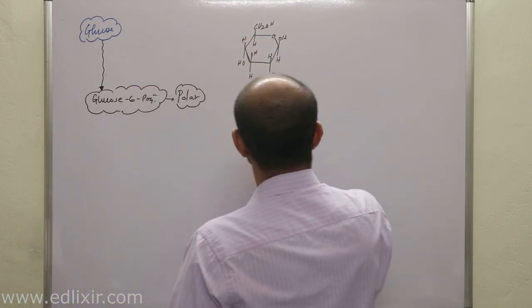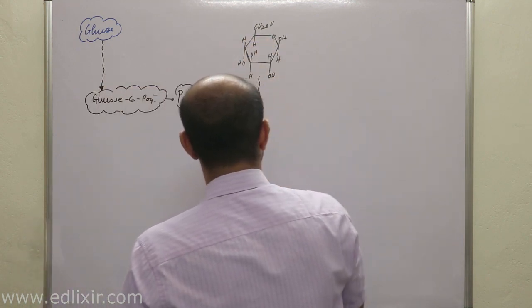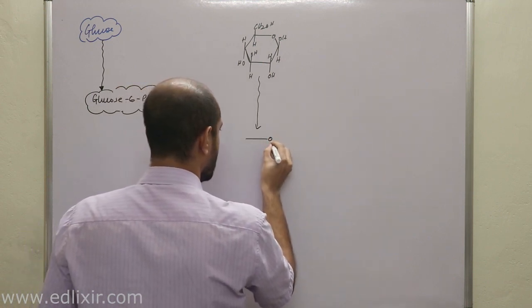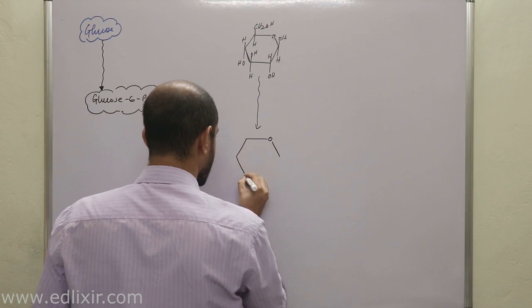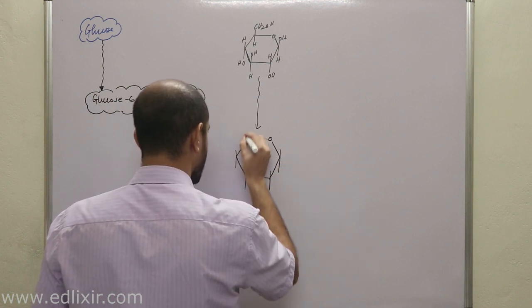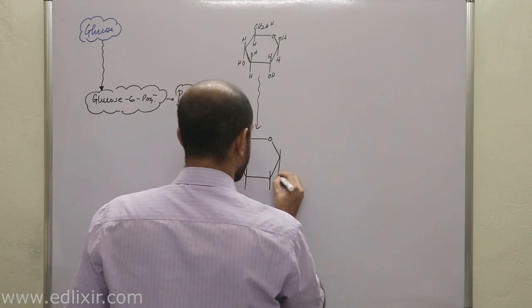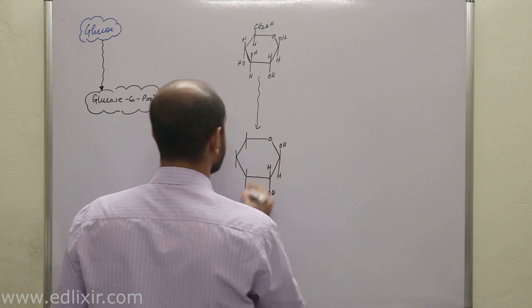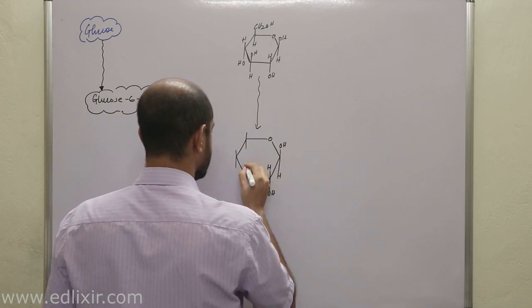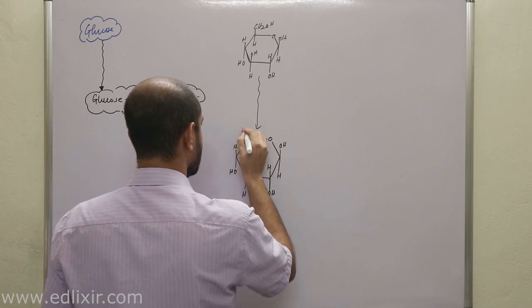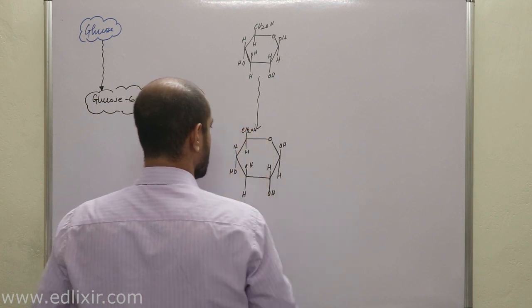Now, if this glucose is converted into glucose 6-phosphate, it will look like this.